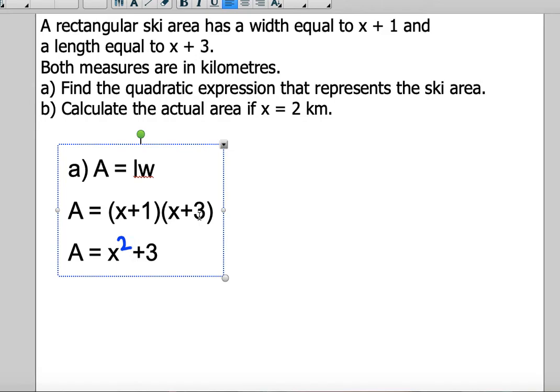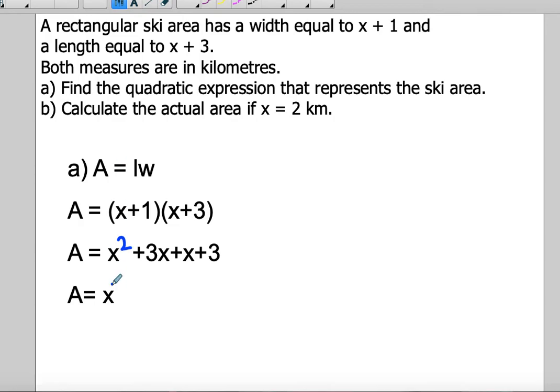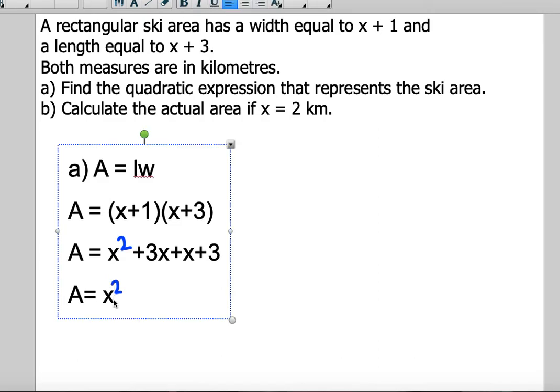Don't forget your signs in between. 1 times x is x, or 1x, so positive x, and then 1 times 3 is positive 3. So again, simplifying by collecting the like terms in the middle, our x squared stays as an x squared. Then you've got 3x plus x is equal to 4x, plus 3.